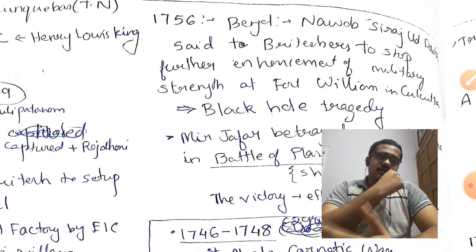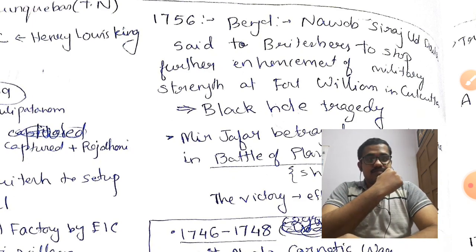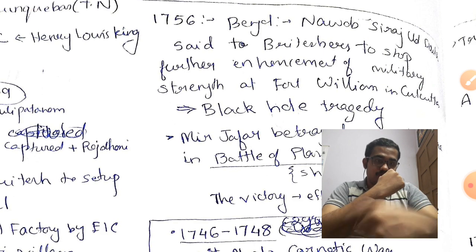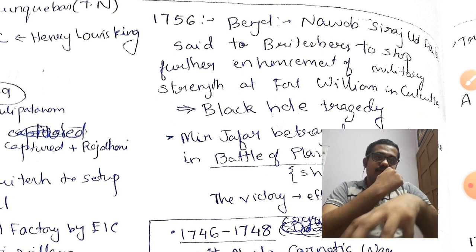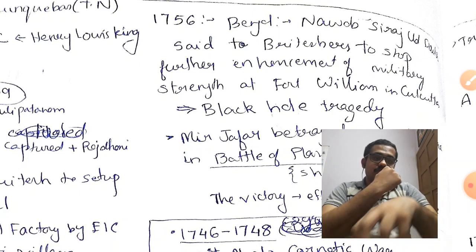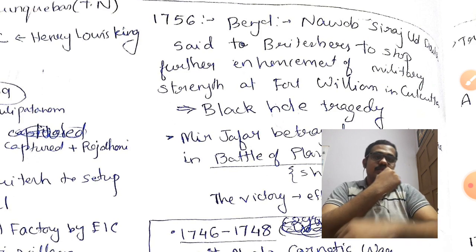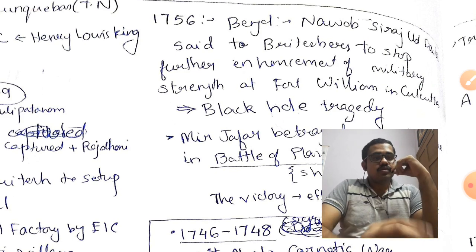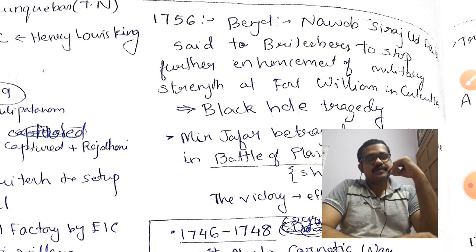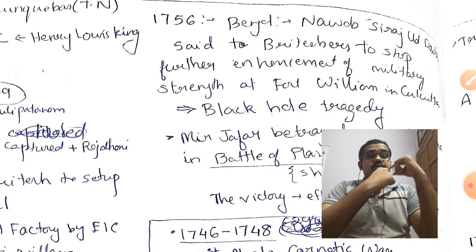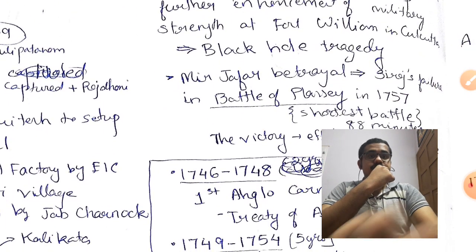But the British did not listen and kept on fortifying, so Siraj-ud-Daulah had no other way. He came there and took many British prisoners into a jail named the Black Hole. This black hole had very little space, and many prisoners died of suffocation in the Black Hole tragedy.